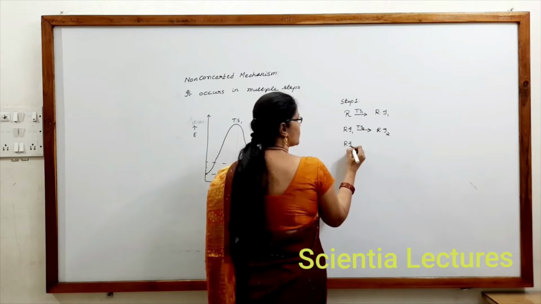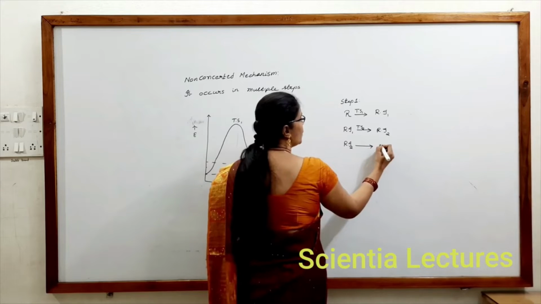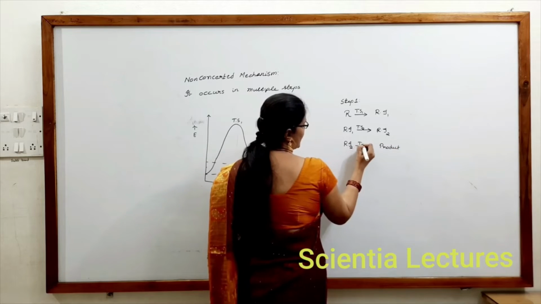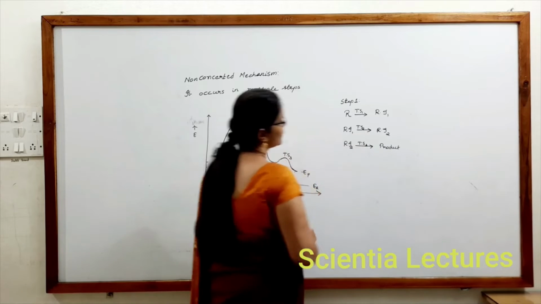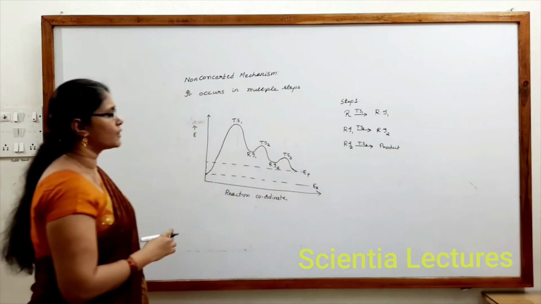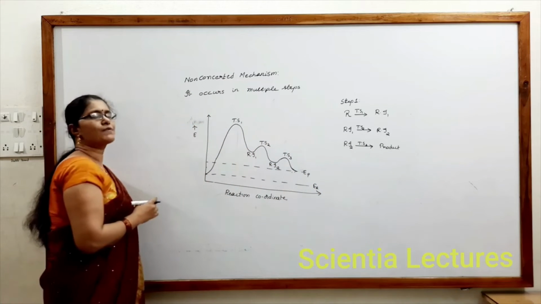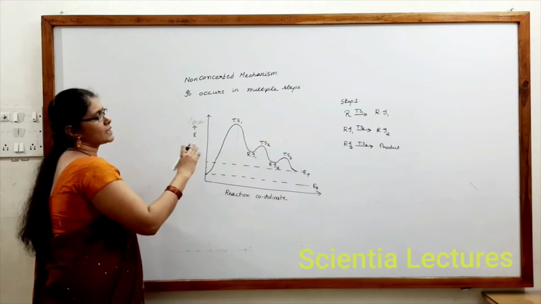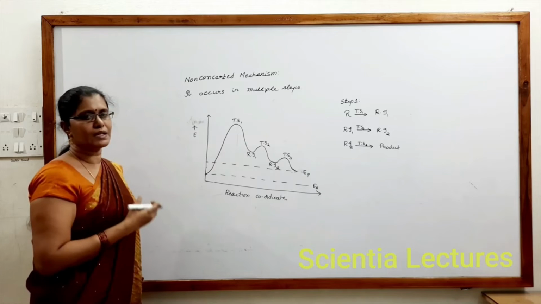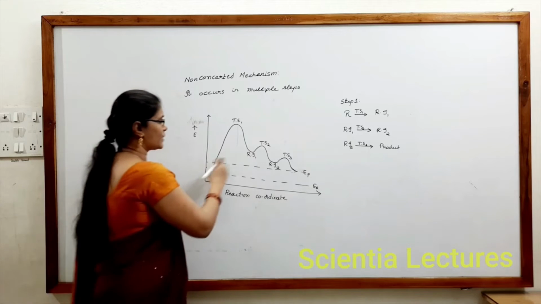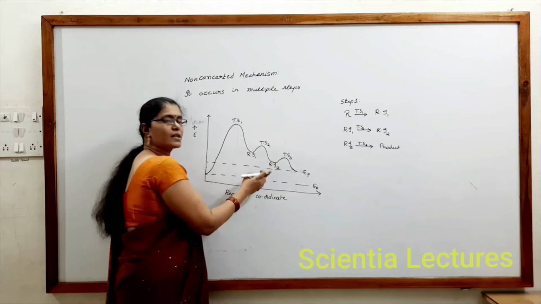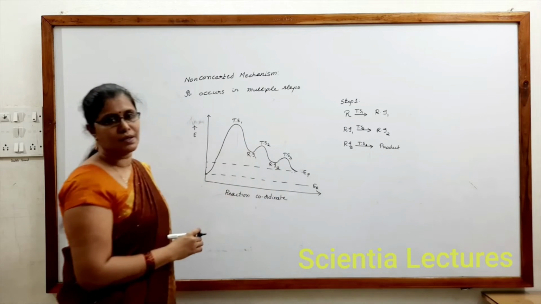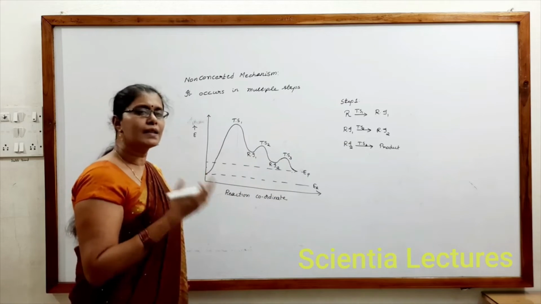Third step: reaction intermediate 2 is getting converted into product with transition state 3. Based on the graph, many questions can be asked. For example, in how many steps does this reaction occur, which is a very simple question. It is occurring in 3 steps.